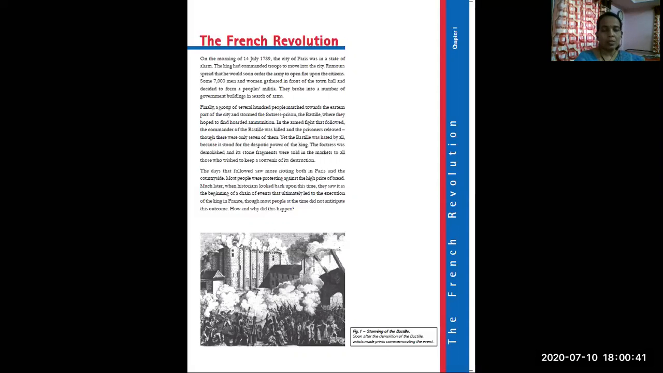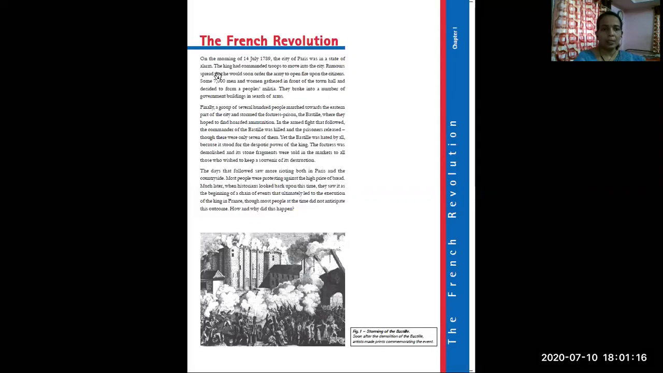The fall of Bastille alone is not enough here; further and earlier, many events took place. The chain of events made the French Revolution, or is titled as the French Revolution. We start on the morning of 14th July 1789. The city of Paris was in a state of alarm. People became alert in the morning of the 14th July 1789.